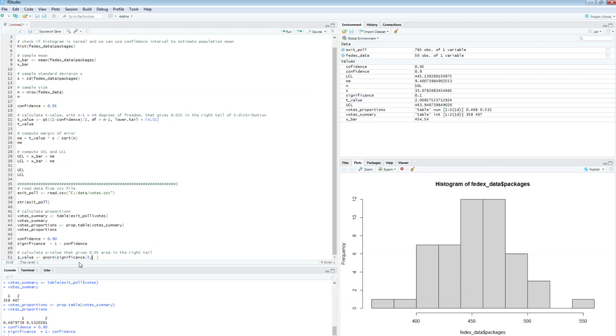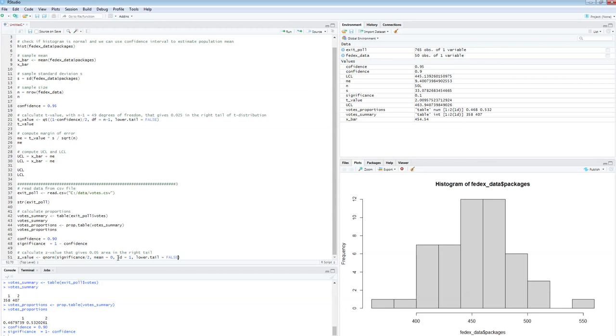Next, unlike the t-distribution, which takes only one parameter, the number of degrees of freedom, df, the normal, any normal, takes two parameters. One of them is called mean, and the mean for the standard normal is 0. And SD, standard deviation, for the standard normal is 1. And I'm looking in the right tail, which means lower tail is false.